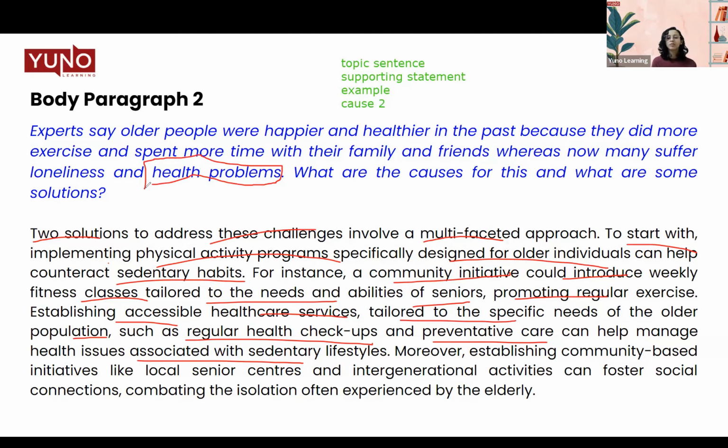Then, solution number 2. Moreover, establishing community-based initiatives like local senior centers and intergenerational activities can foster social connections, combating the isolation. The only thing that was left for us to talk about was loneliness, right? So we talked about how the people are far away from their kids and family members. So how can we combat loneliness? By establishing community-based initiatives where we have intergenerational activities. That means we can have those social activities, make them meet other people, and so forth.